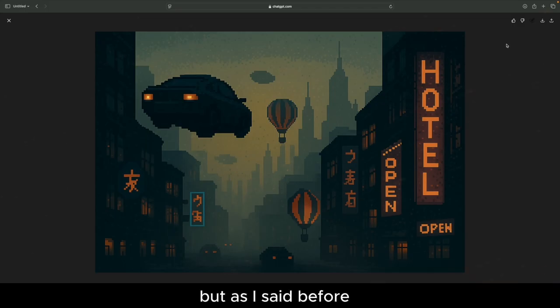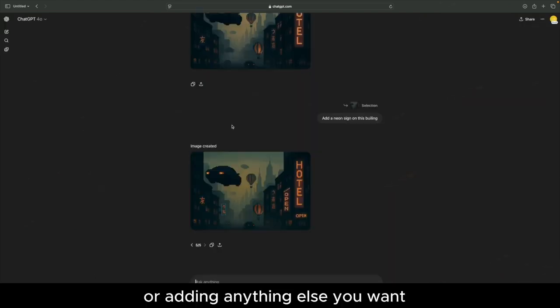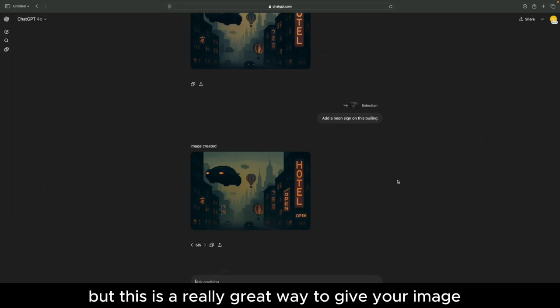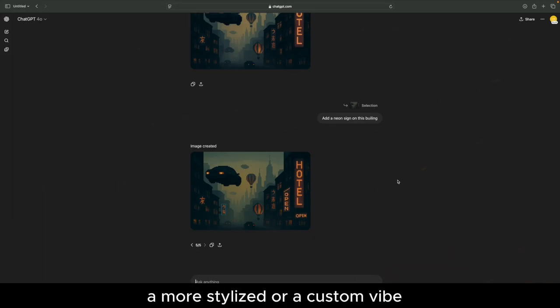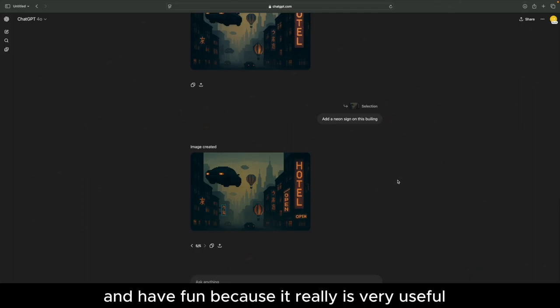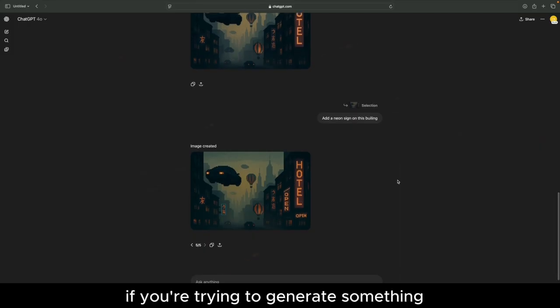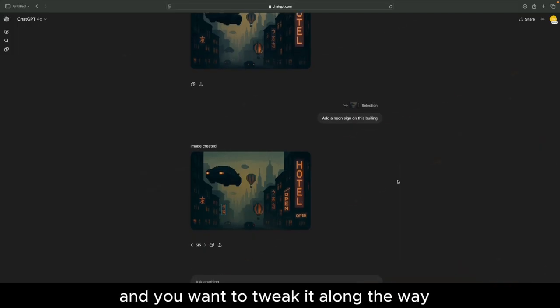But as I said before, easy to fix by just selecting this and removing them or adding anything else you want. But this is a really great way to give your image a more stylized or a custom vibe and really see how ChatGPT interprets those creative tweaks. So feel free to play around with this feature and have fun because it really is very useful if you're trying to generate something and you want to tweak it along the way.